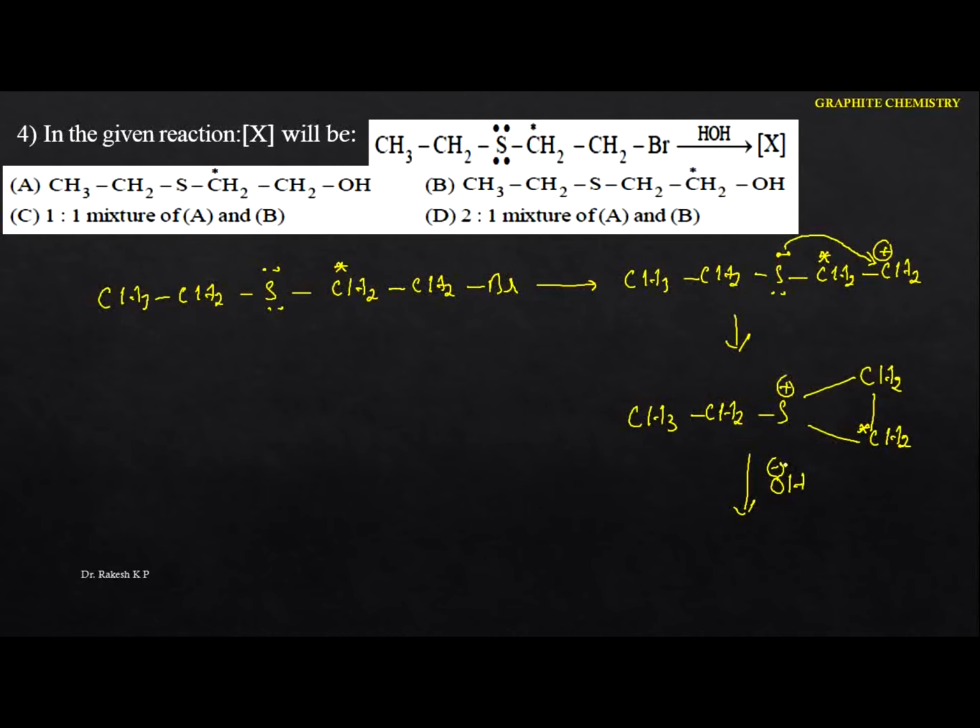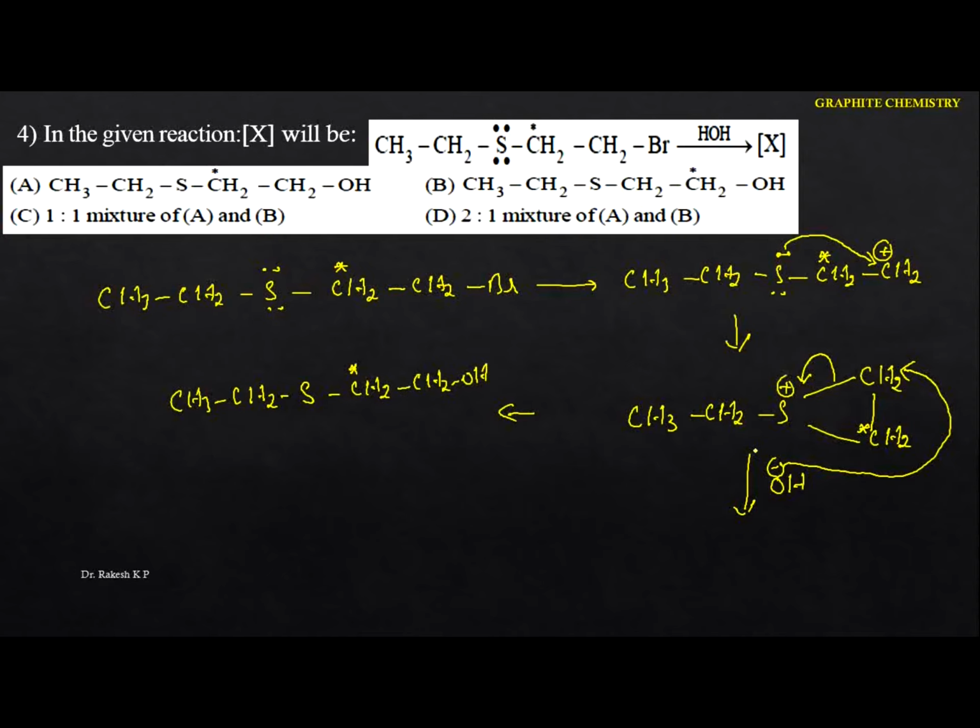Just identify this one. This OH group is attached to this CH2, and here we are going to get this one. Now I'm going to write one of the products here. The one product you are going to get is CH3CH2, and the next thing is the S. Just identify this one here. That means the OH is attached to this carbon. That means this CH2 will remain the same. And now here we are going to have the CH2OH.